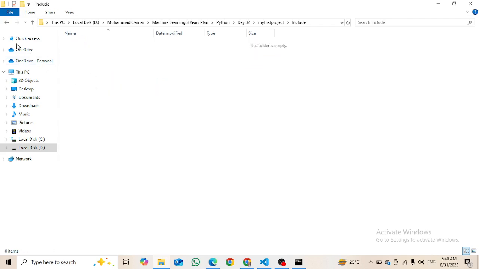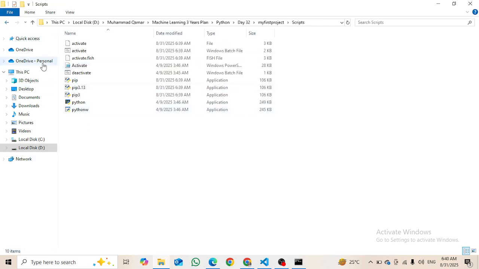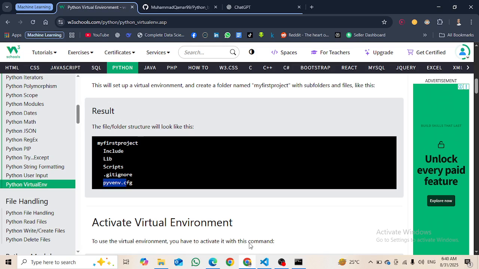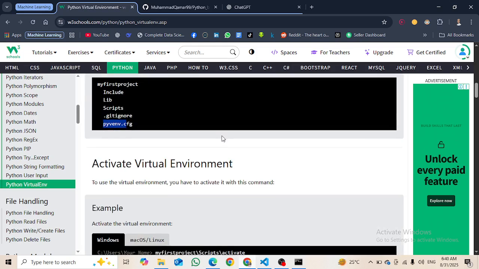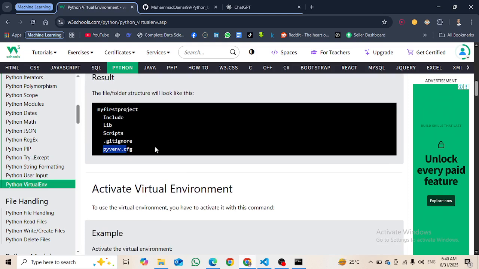Okay, so is it empty? Let's check it out. No, it has everything that we will need for creating a project. For creating any program or software, this will have almost everything that we require.